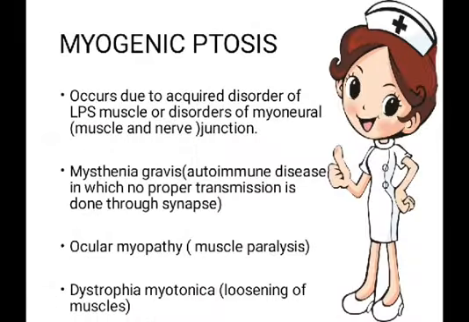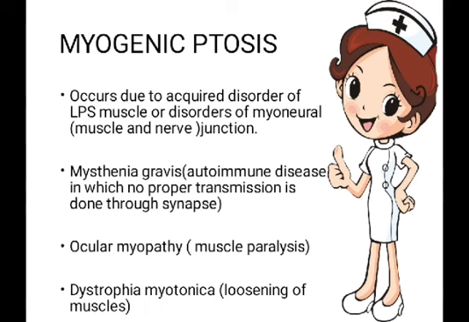Some disorders of this muscle take place due to which myogenic ptosis develops, or sometimes diseases of the myoneural junction take place. Myoneural means the junction of the muscle and the nerve. Next one is myasthenia gravis. It is a kind of autoimmune disease in which there is no proper transmission through the synapse. Synapses are the spaces which are present between the neurons. The messages are not properly transmitted through these spaces, due to which myasthenia gravis develops.